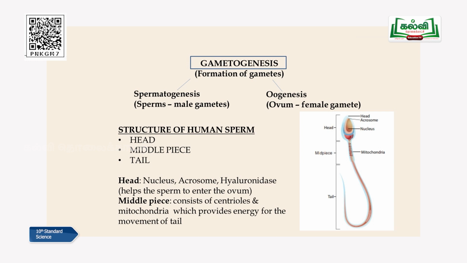If it's a girl, it's called oogenesis. Genesis, again, production. Oo is ovum. Ovum is otherwise called egg. So spermatogenesis and oogenesis, both together are called gametogenesis. So if you are a female or a male, the final product, which is nothing but the gametes, is produced in your body at the end of gametogenesis.